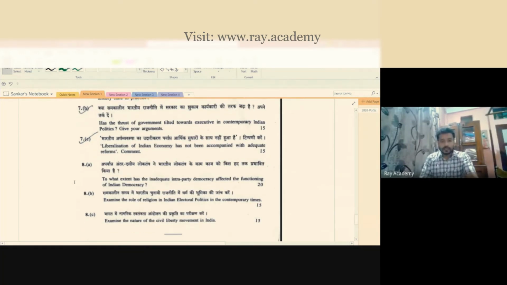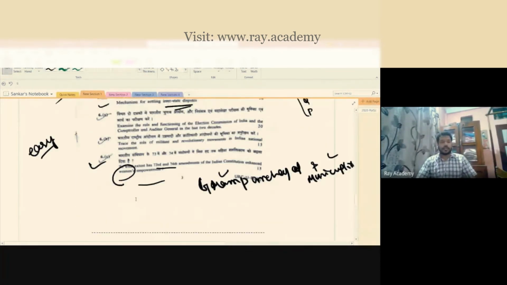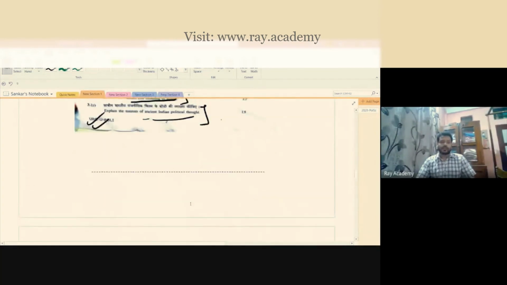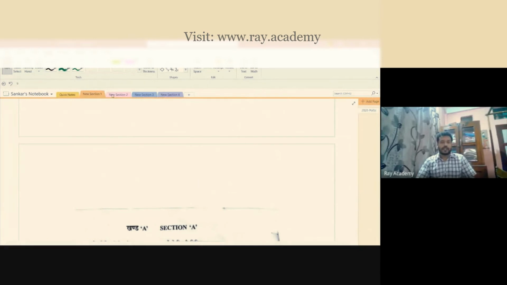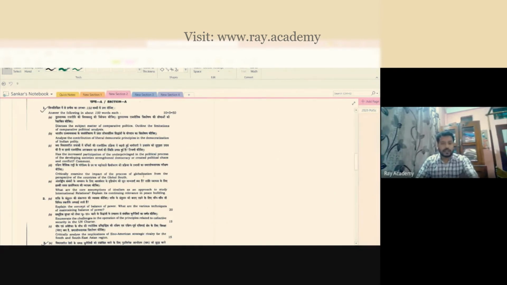Then let's say, for example, there is a question: to what extent has inadequate intra-party democracy affected the functioning of Indian democracy. So with this type of question, like civil liberty movement in India, if you have studied really well according to the syllabus, then definitely you will be able to answer each and every question. I'll just show you another one, that is your paper 2.